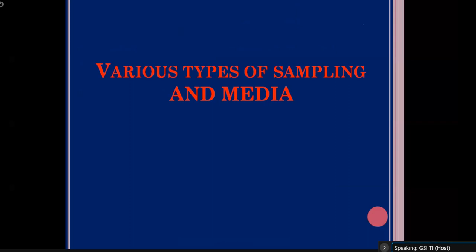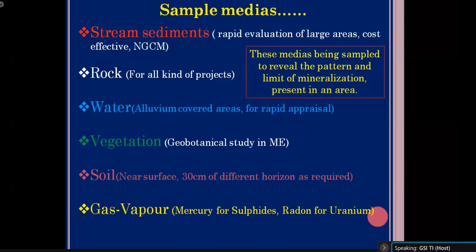The first and foremost is stream sediment. Stream sediments are the sediments which can be seen in the flowing stream. Generally such stream sediment samples are collected for investigation of a larger area, and this sort of sample media is generally used for geochemical sampling.